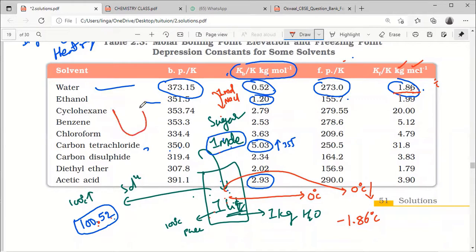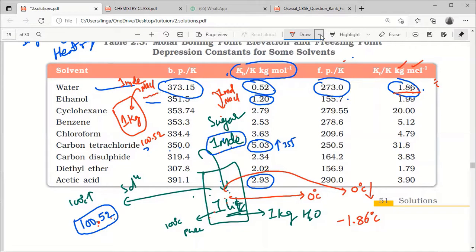Is it 100.52 or more than this? I am taking 1 kilogram pure water. Here I am adding 1 mole NaCl. The water boiling point will be rising. This much clear? Yes, sir. Now the rise is up to 100.52 or more than this? Theoretically we should get 100.52 because here also 1 mole, here also 1 mole only. Yes. But here it is